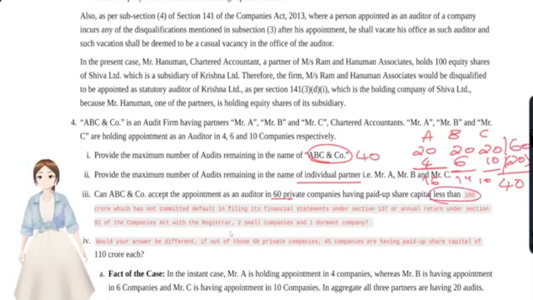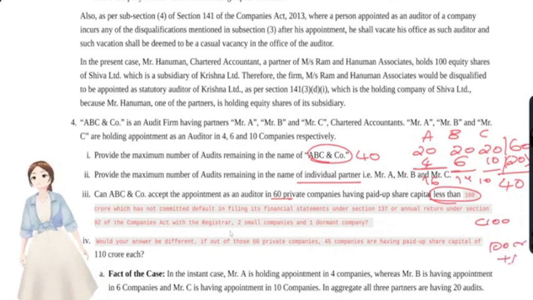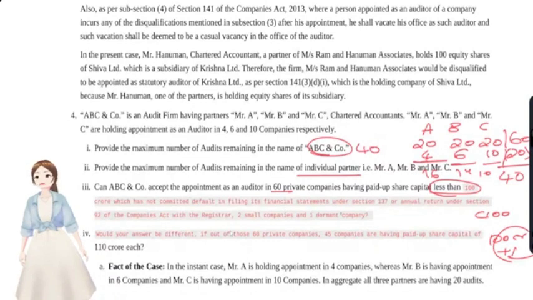Okay. And can ABC company accept the appointment as an auditor in 60 private limited companies having paid up share capital less than 100 CR? Would that be included in the threshold limit? No. If it touches 100 CR plus 1, it would be included. Since it is less than 100 CR, they could accept all the 60 private companies. And small companies would also not be included, so they could accept small companies, dormant companies also, they can accept appointment from.